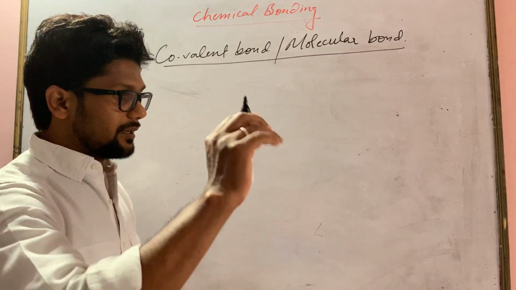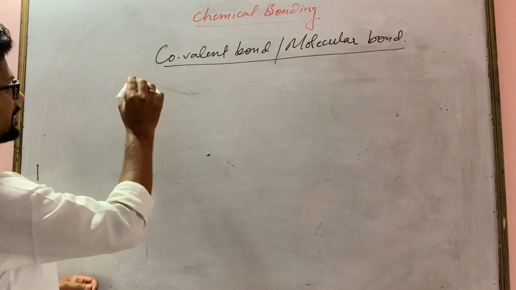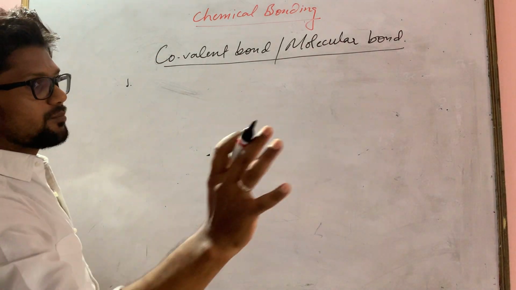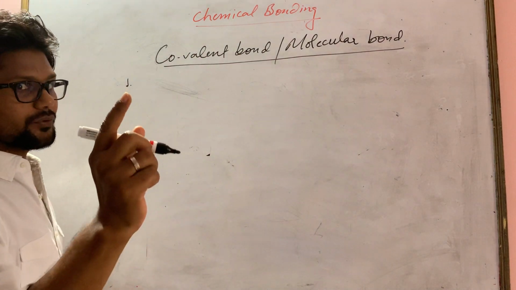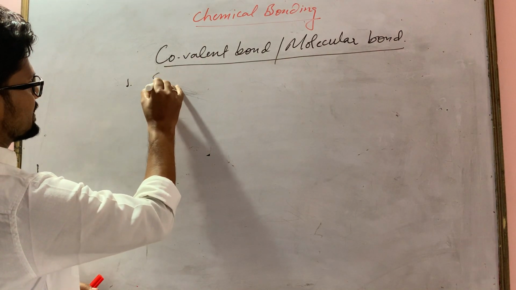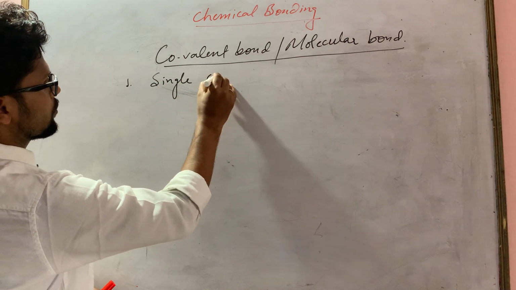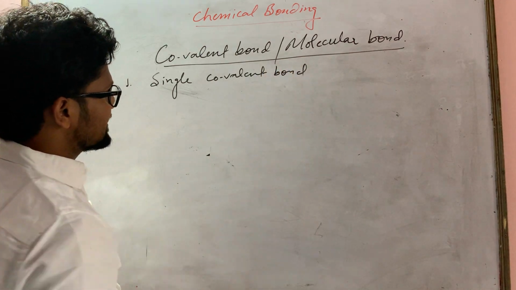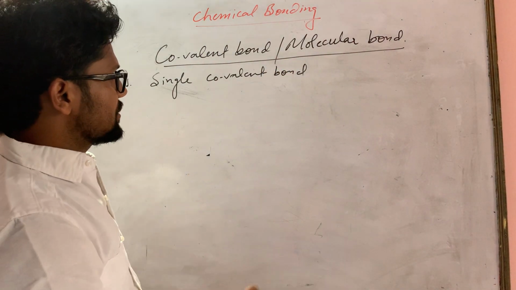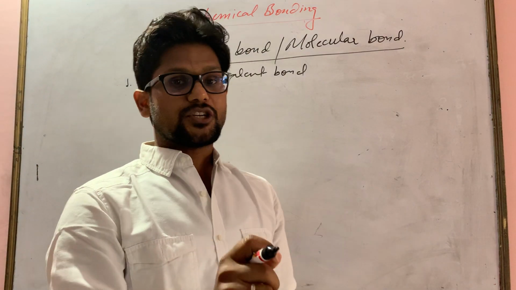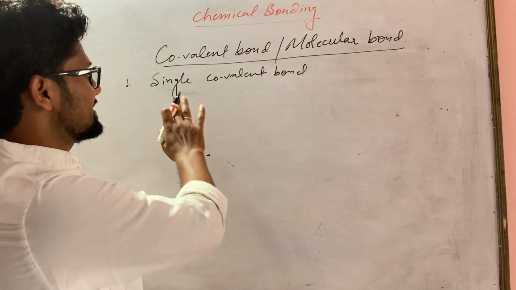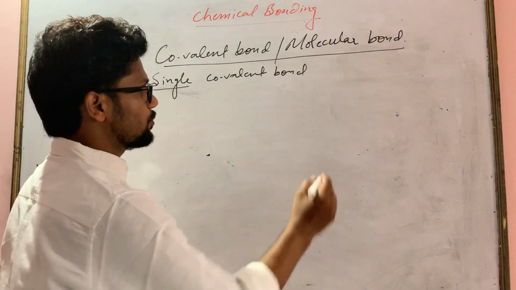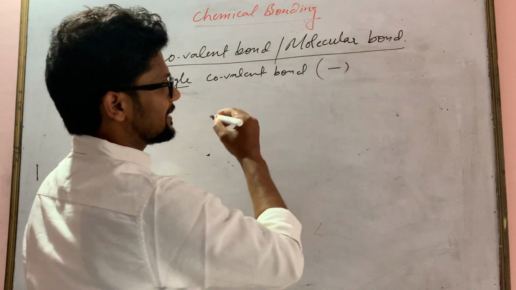If electron pair is shared, suppose atoms in a molecule share one pair of electron, that is called single covalent bond. What I said is that if atoms share one pair of electron, the bond is said to be single covalent bond, and single covalent bond is denoted by a single dash.